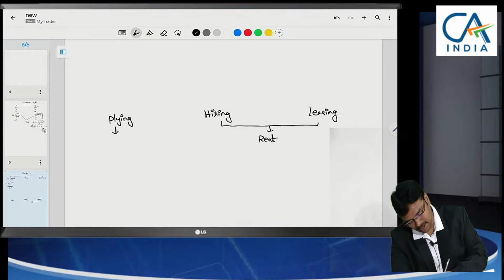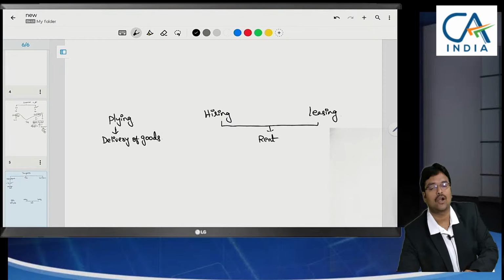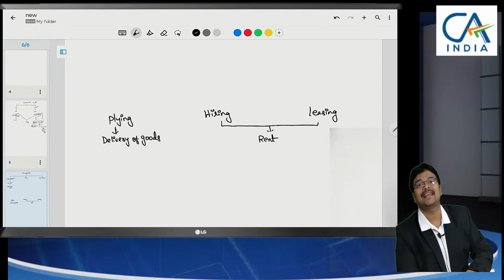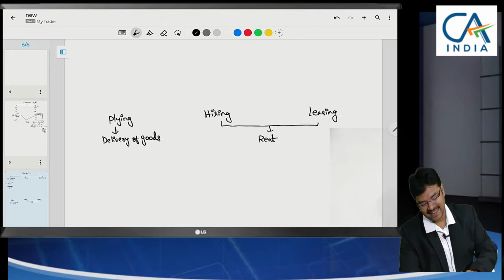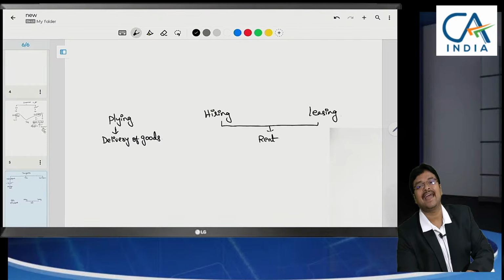Here what is important is delivery of goods. Whether he takes a vehicle or auto, whatever may be, it is irrelevant for us. So plying is different from hiring and leasing.